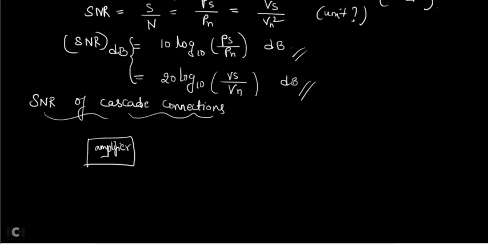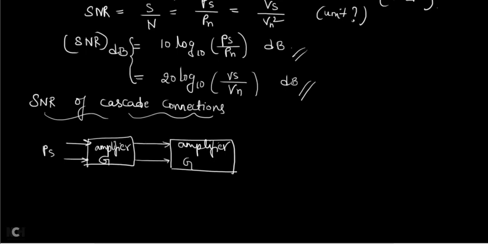and the amplifier gain is G. Assume that the amplifier gain is G. There is one more amplifier, the second amplifier, and this amplifier also has a gain of G, and so on. There are so many amplifiers, and the input to the first amplifier, let me call the signal power PS, and I'll get the same signal here, no? The signal power will be the same here also. I will be getting PS only.